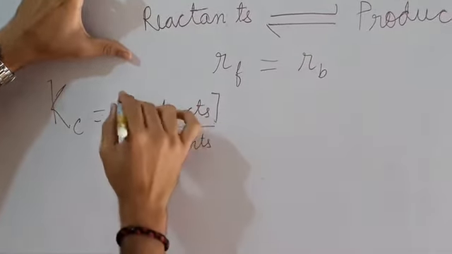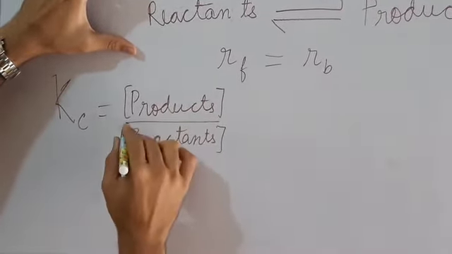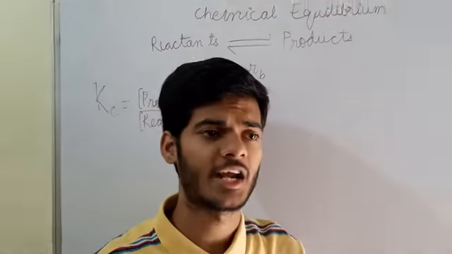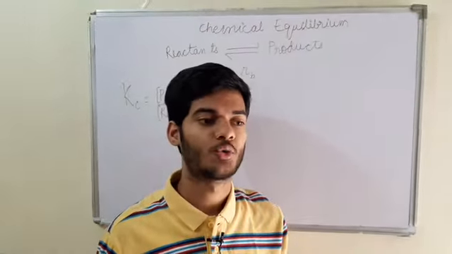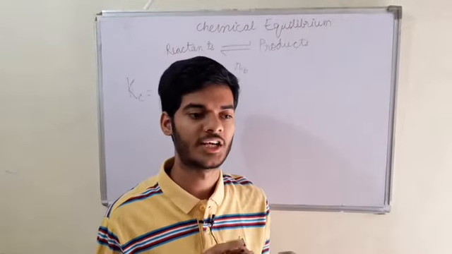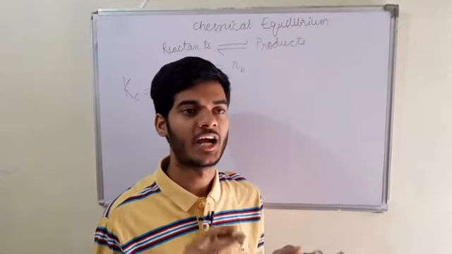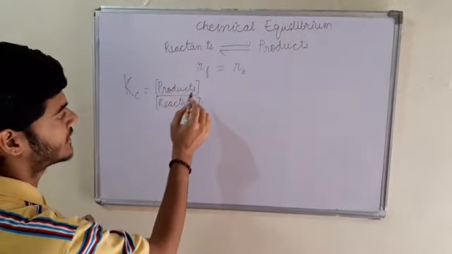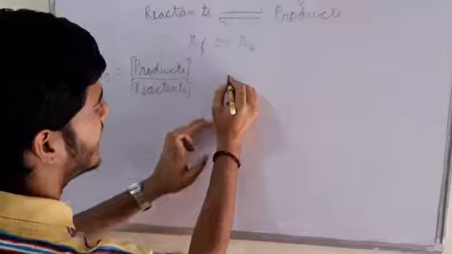So moving ahead to Kc, it is a ratio of products and reactants. It is the concentration of products and the concentration of reactants. It is very important to have a basic conception of this ratio, because many times there is a heterogeneous medium. So the concentrations of the products and reactants which are in gaseous phase are considered.